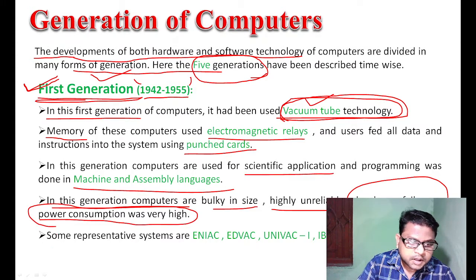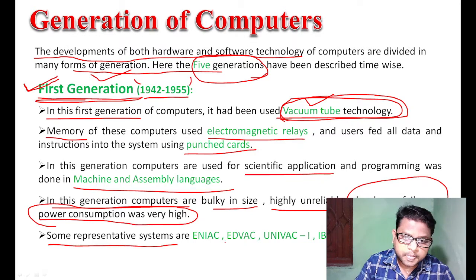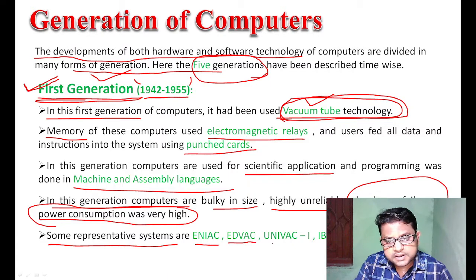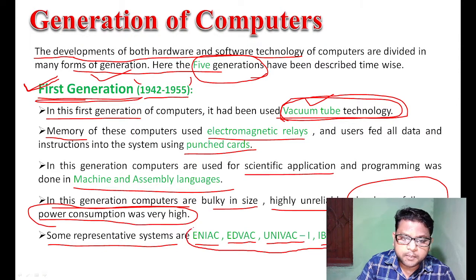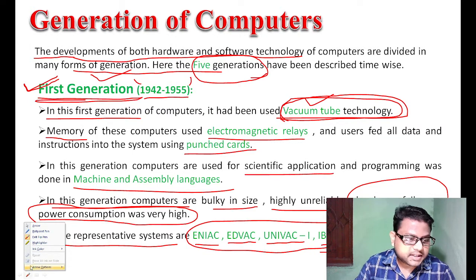Some respective examples of first generation of computer are ENIAC, EDVAC, UNIVAC 1, and IBM 701. All are models of first generation computer. Okay, clear? So move on to the second generation of computer.